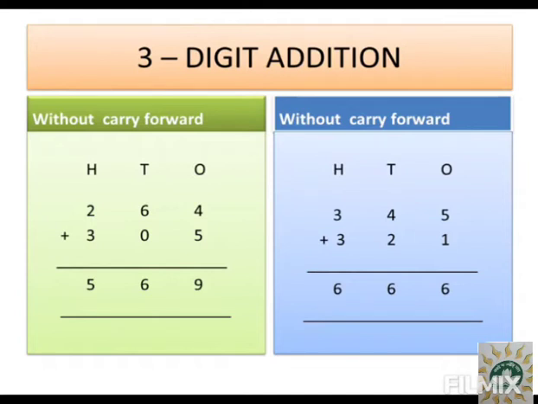In the hundreds place 3 plus 3. So after 3 if you add 4, 5, 6 and the answer is 6. So the total answer is 666. And children, here I have tried to explain you one more thing, that you can get the same answer by adding numbers in different ways.